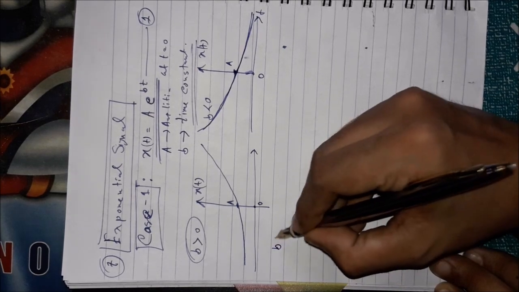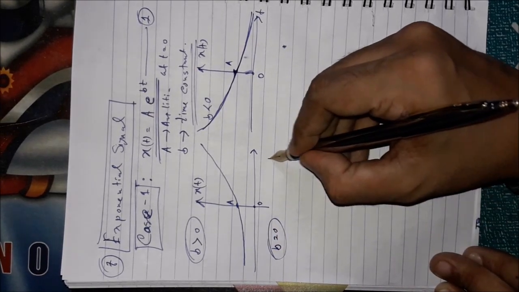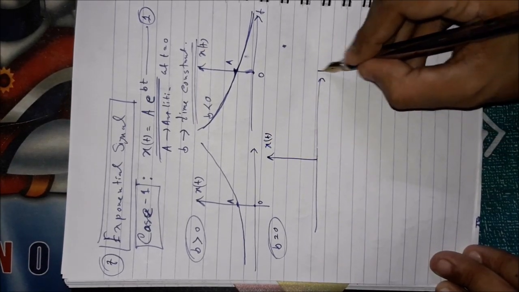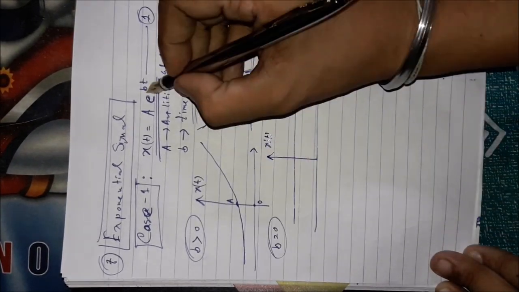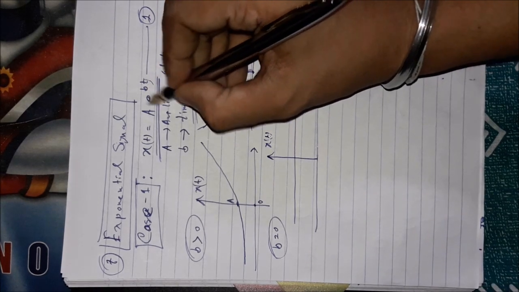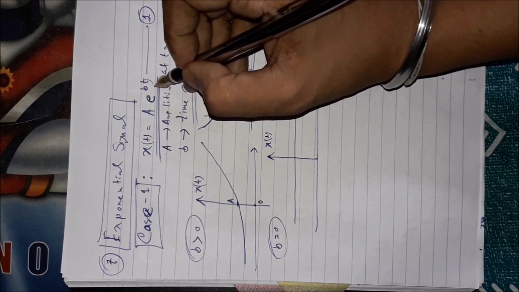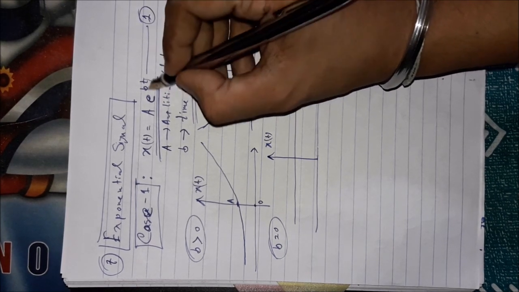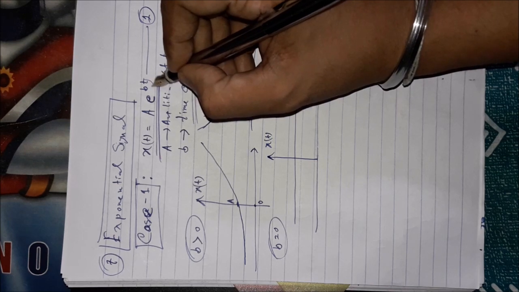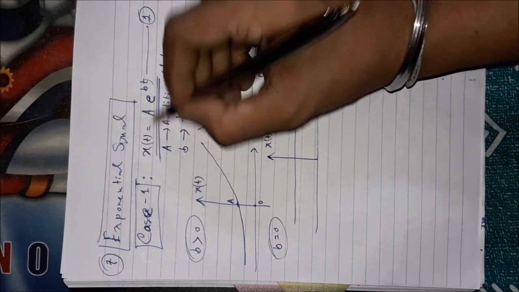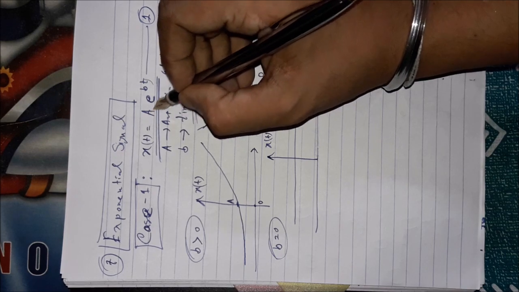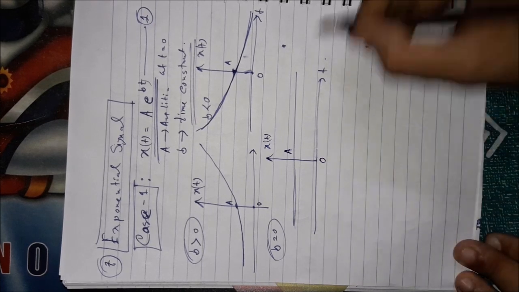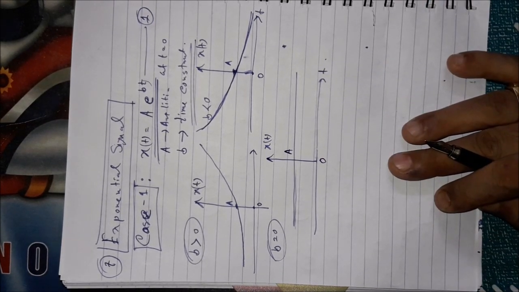And if the b value is equal to 0, that means the time constant is 0, then simply your graph will become constant, because if you put b equal to 0, this exponential factor will become totally time invariant. That means it will not vary with time, because this factor will become 1. So this particular signal is now a constant signal having the value of a. It will remain constant forever, starting from minus infinity up to plus infinity.